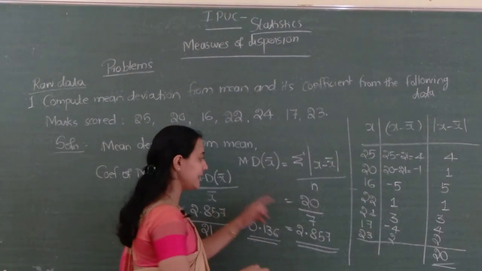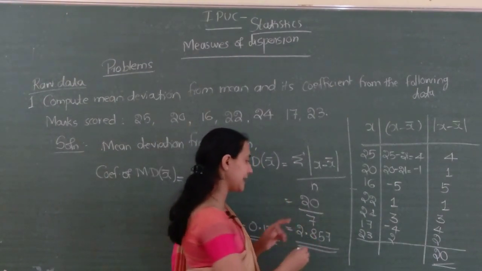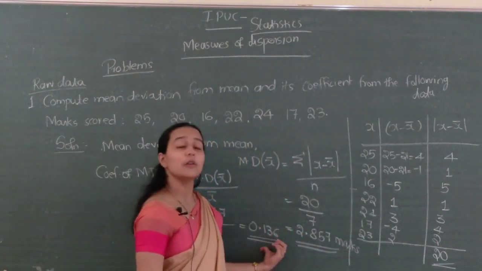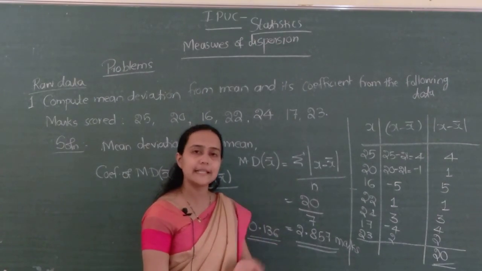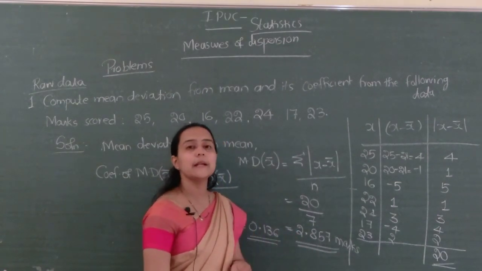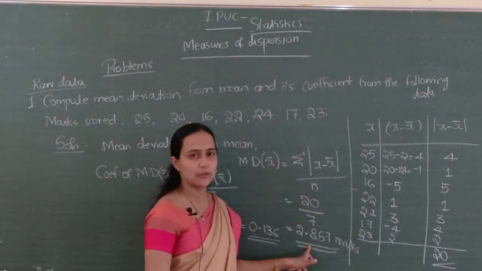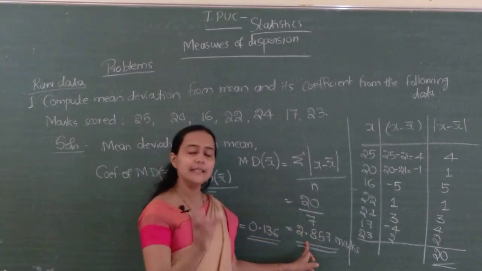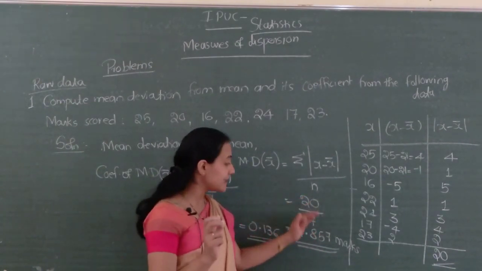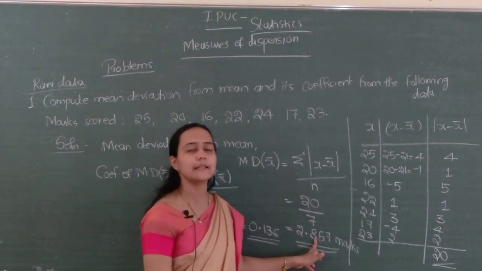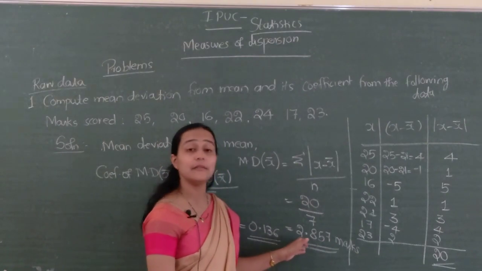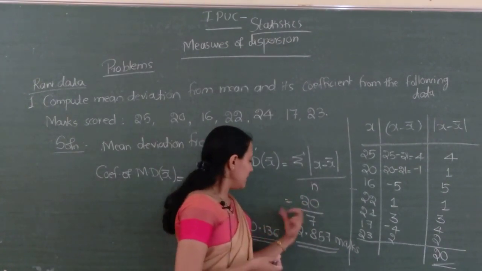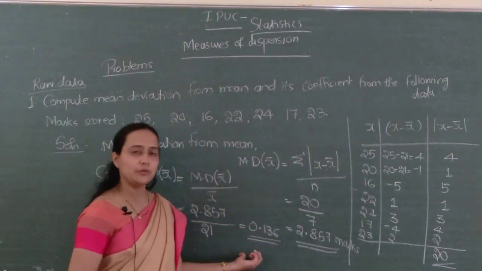Correct na? The answer is 0.136. The first one, the mean deviation from mean, contains units, this much marks, isn't it? But the coefficient of mean deviation from mean is a pure number, it is independent of units. So this one contains units. What is the meaning of this actually? Mean deviation from mean is this much, which means each observation in the data deviates this much, 2.857, from the arithmetic mean. Next, this one is independent of units.